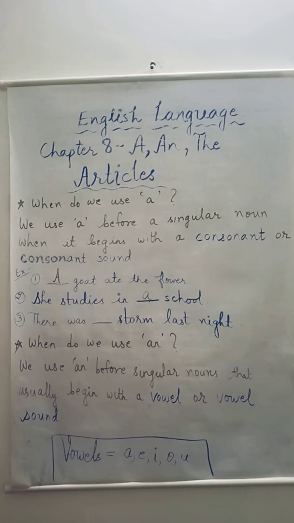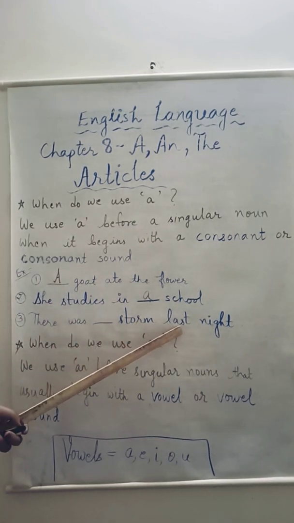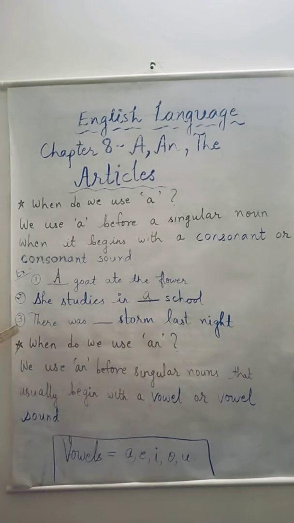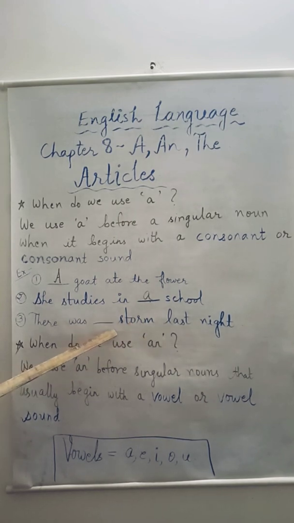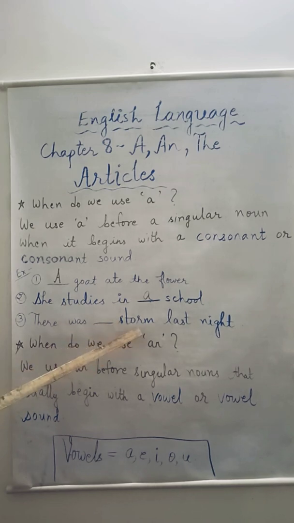Alright. Third, there was dash storm last night. Now, in the third sentence also, we have to place an article before this noun. What noun? Storm. So, when we pronounce this word storm, the S sound is produced.